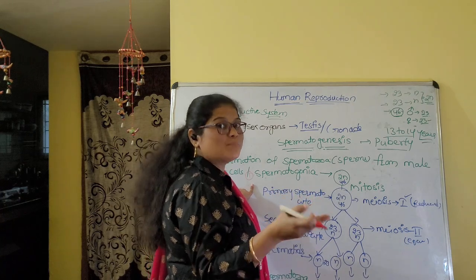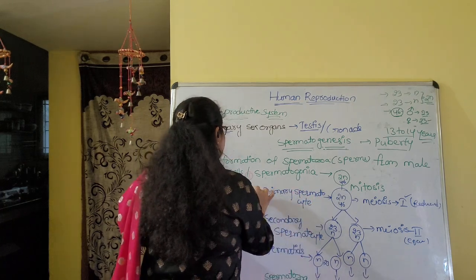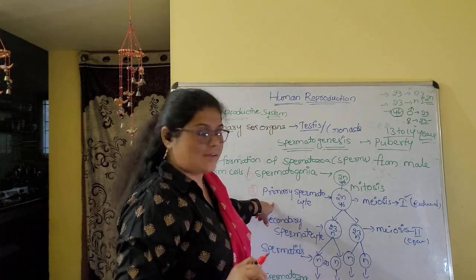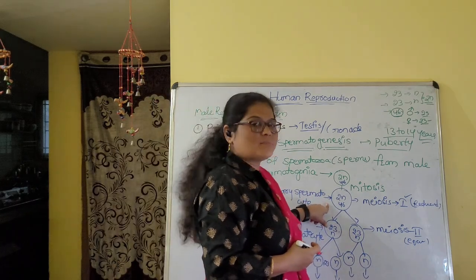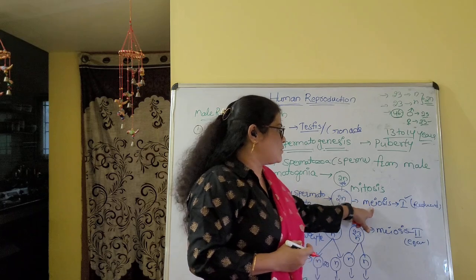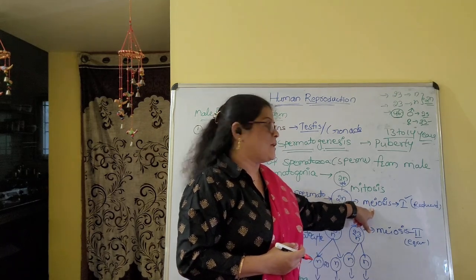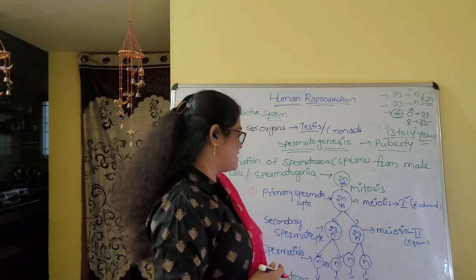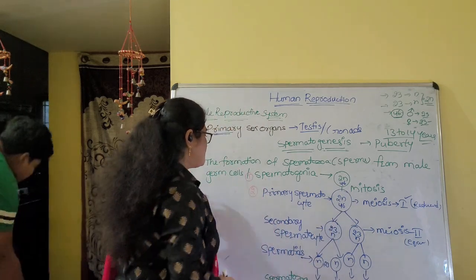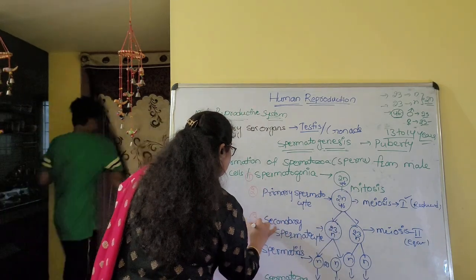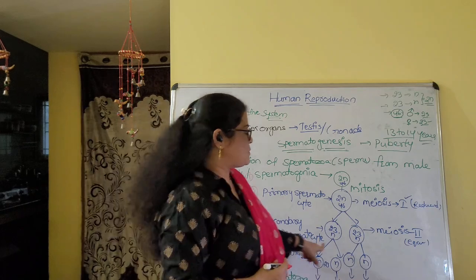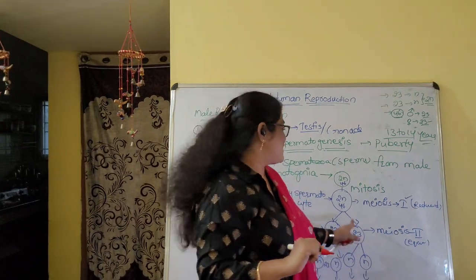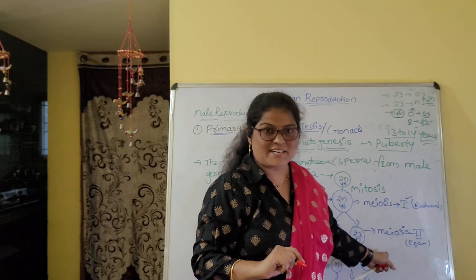Multiple in number. In this one there is differentiation. How? It is enlarged in size. Then we are calling it primary spermatocyte. It undergoes meiosis. Meiosis 1 is a reductional division and it forms two secondary spermatocytes. Secondary spermatocytes are haploid cells, because half of the chromosomes are reduced here.